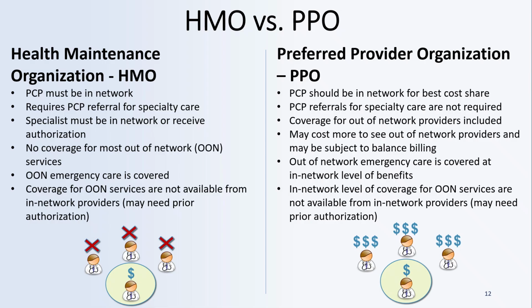Preferred provider organizations are a little broader. Your primary care provider should be in network for the lowest cost. Referrals are not needed to see a specialist, and the specialist can be out of network. Both HMOs and PPOs cover out-of-network emergency care. Prior authorization should be obtained for out-of-network care beyond the emergency.